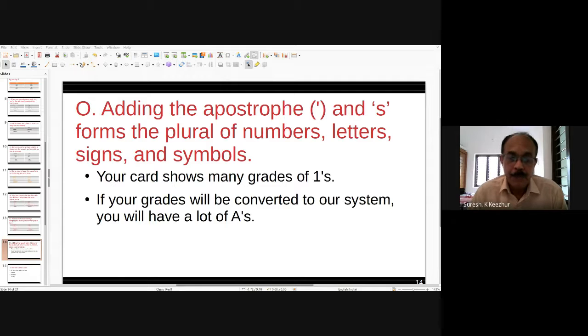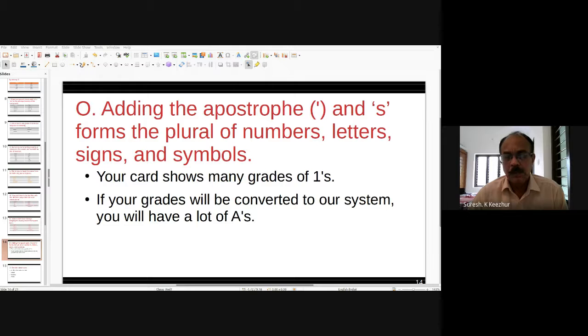Another plural form is brethren. Brethren means members of a community. Brothers means sons of the same mother. Brethren means members of the same community.